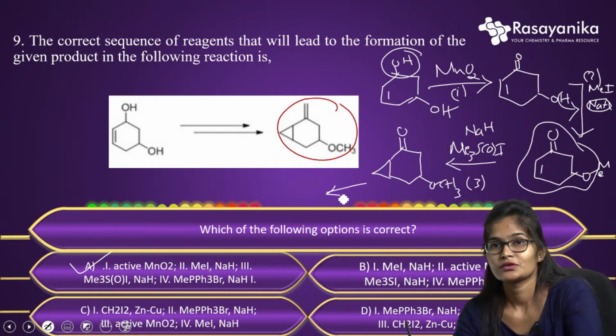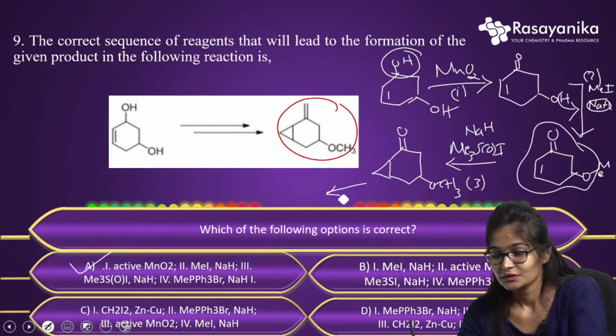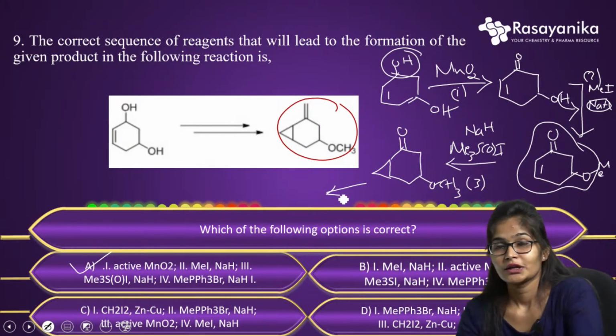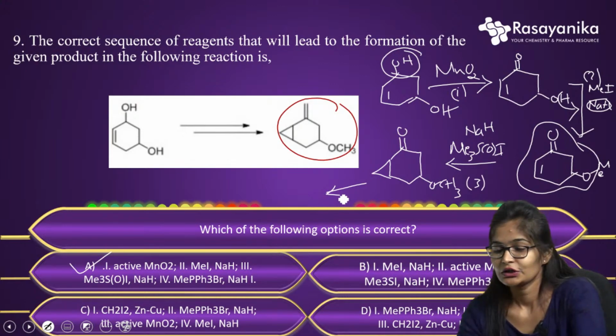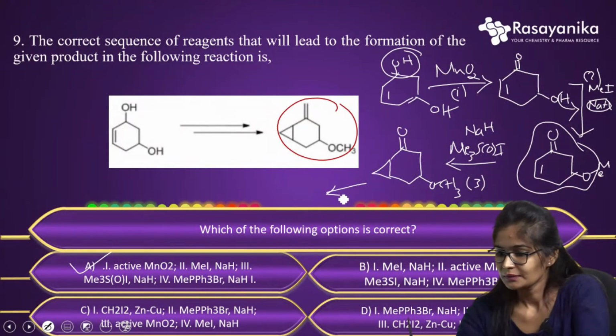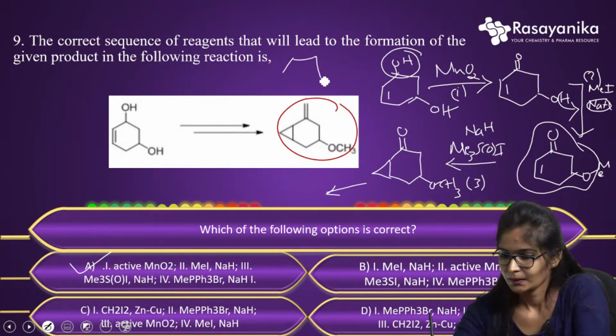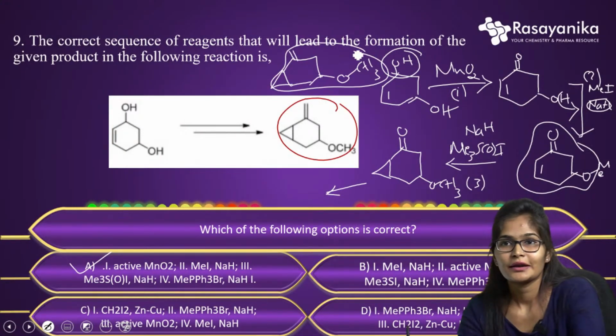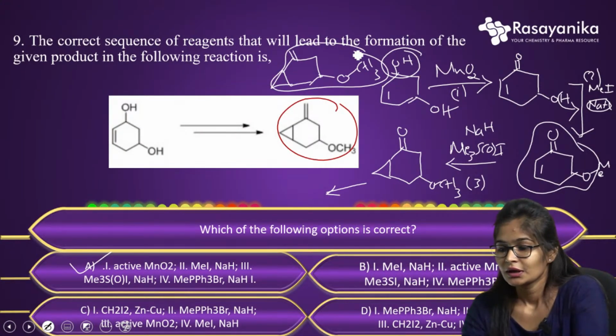Further, they have given MePPh3Br with NaH, in the presence of base. That is Wittig's reagent. As we all know, it will convert the aldehyde or ketone into alkene, right? So the product will be OCH3. So these are the correct reagents they are using in order to convert this product.